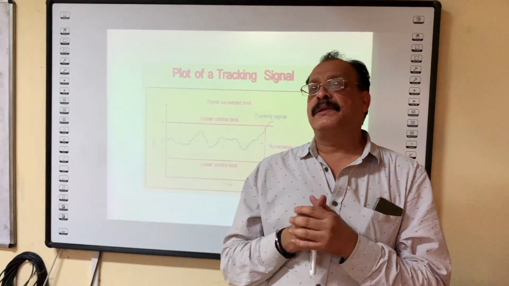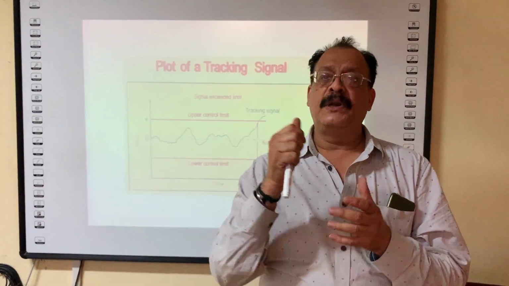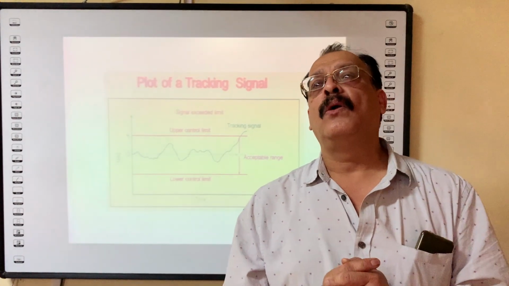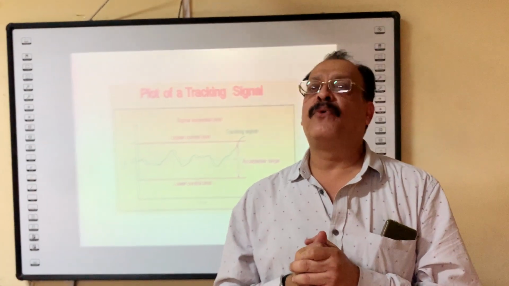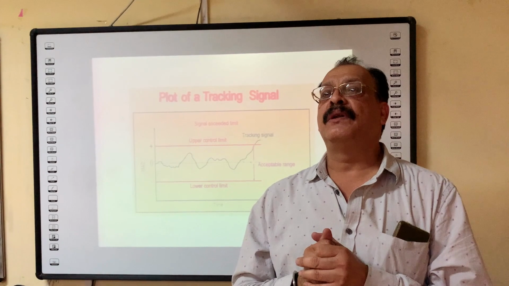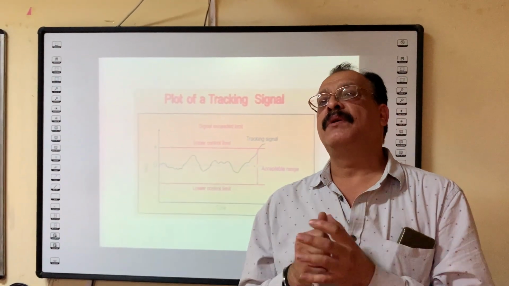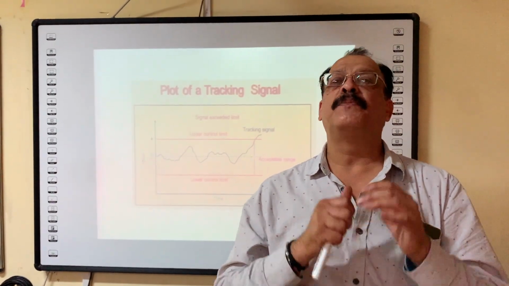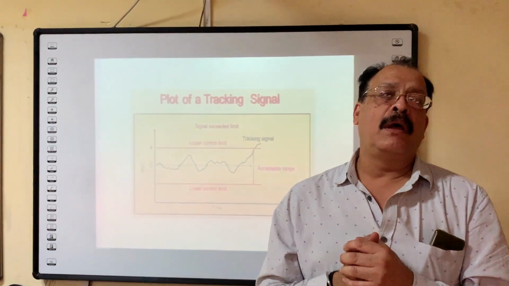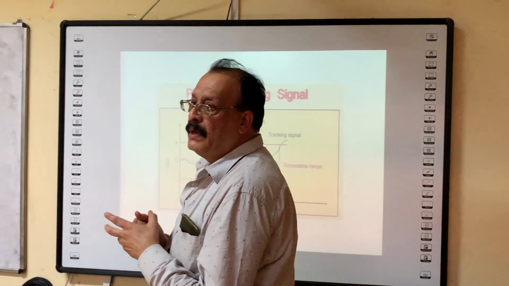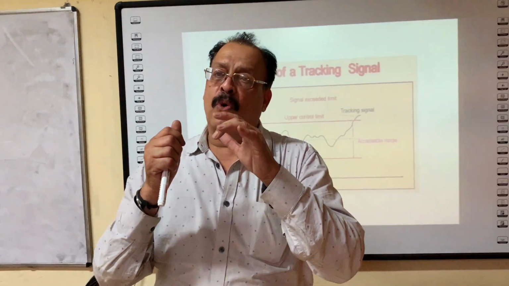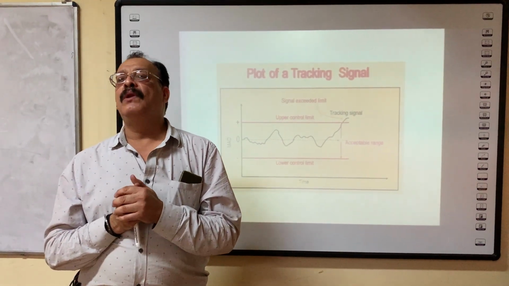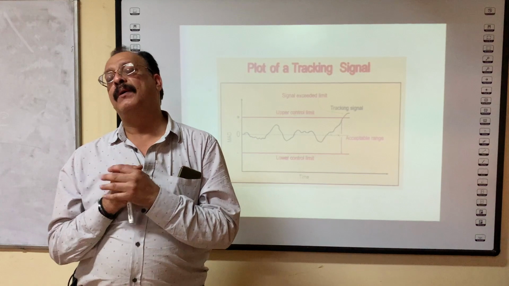If we calculate the tracking signal with the complete process, as we studied yesterday, and the tracking signal comes on the negative side, that will be over forecasting. Over forecasting means our forecasting method is not correct. Over forecasting means forecasting is more, demand is less. If the tracking signal comes on the positive side, that shows under forecasting. Under forecasting means our forecasting is less, demand is more. If forecasting is less and demand is more, we will not be able to satisfy the customer requirements.